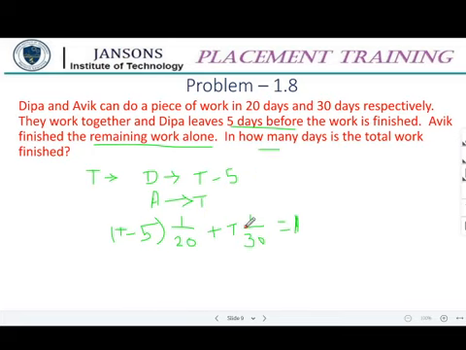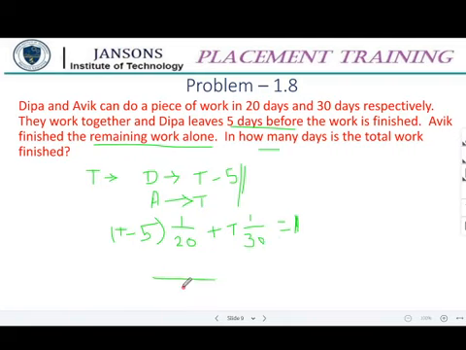It is so simple. If you are able to make this equation, then all these types of problems, which normally come when someone leaves early, become easy. If you take the part of work completed in those few days, the 5 days, you get confused. So just form this equation. You need not write all these things. When you get practiced, you can write this equation straight away and solve it.